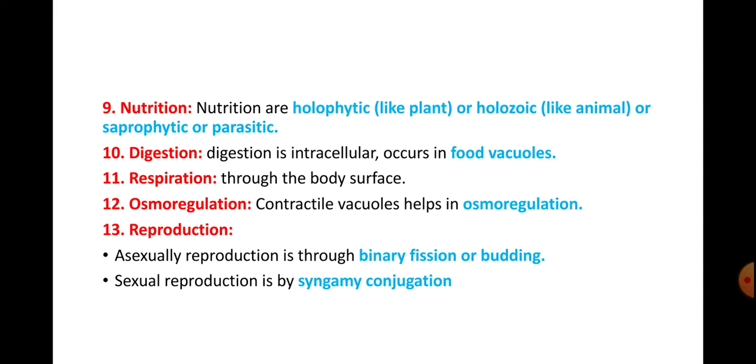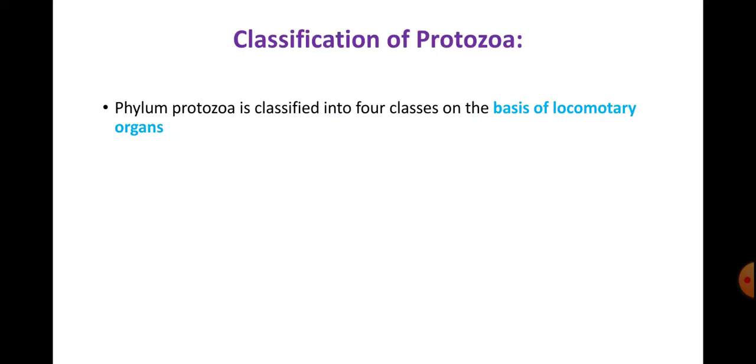So reproduction is in two ways: asexual reproduction and sexual reproduction. Asexual reproduction is through binary fission or budding. Sexual reproduction is by syngamy and conjugation. That is, two nuclei will join, that is, the male and the female gamete will combine to give you a zygote. This is called syngamy.